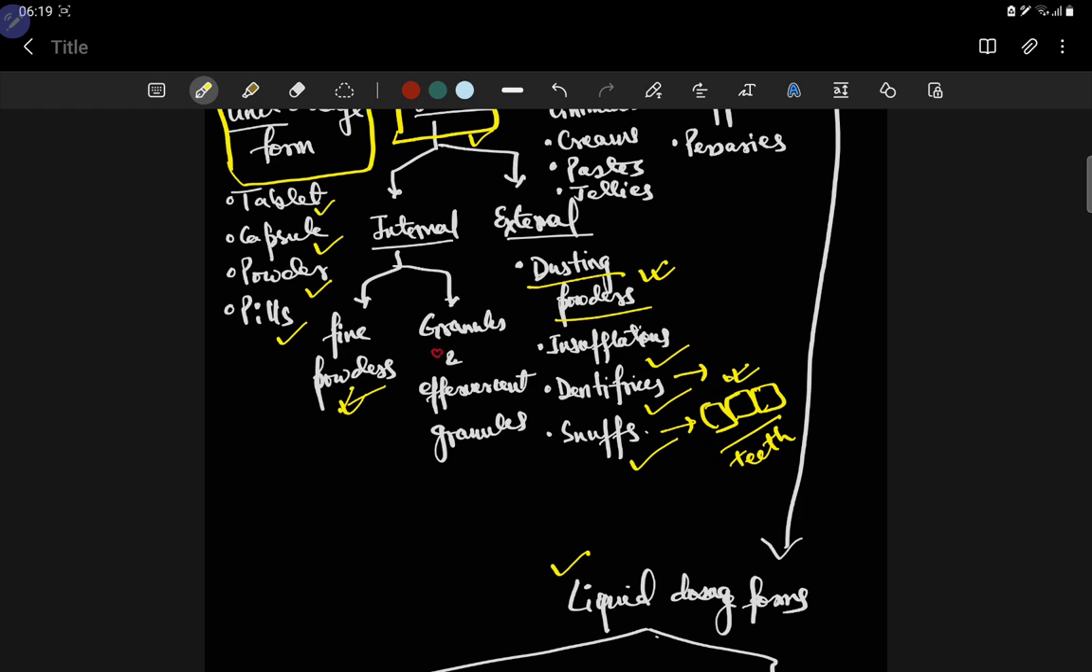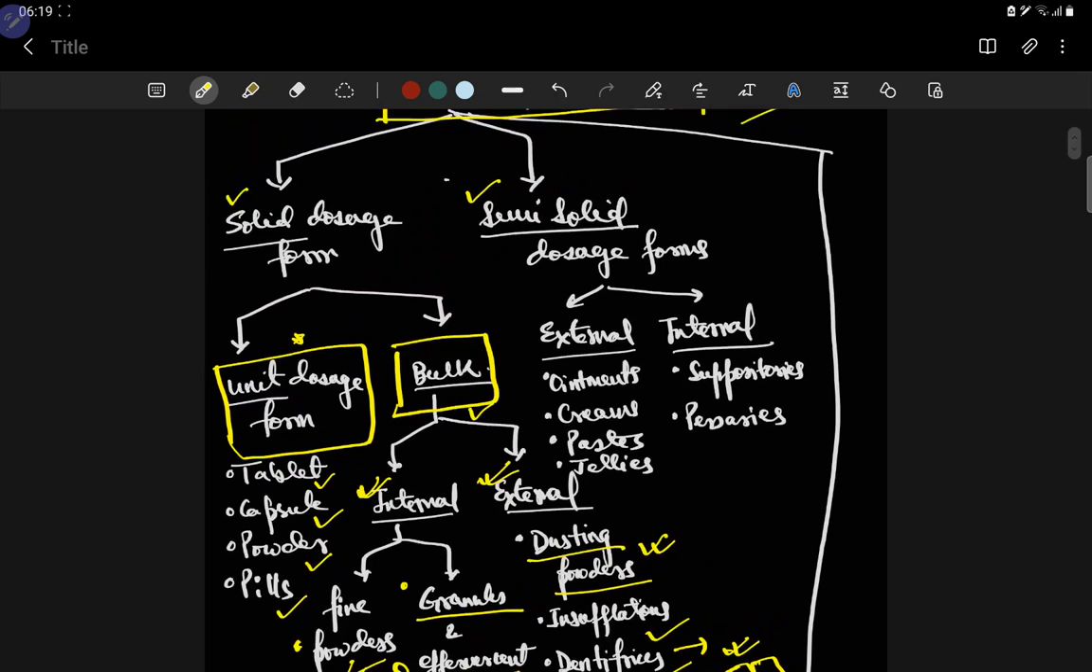There are granules and effervescent granules, very important, effervescent granules. So what are effervescent granules? Effervescent granules are those granules which form effervescence, which is due to the presence of CO2, which is very important. So drugs can be in granule form or powder form, given in bulk, for internal use and also for external use. So I think it's basically clear. We'll discuss more about it.